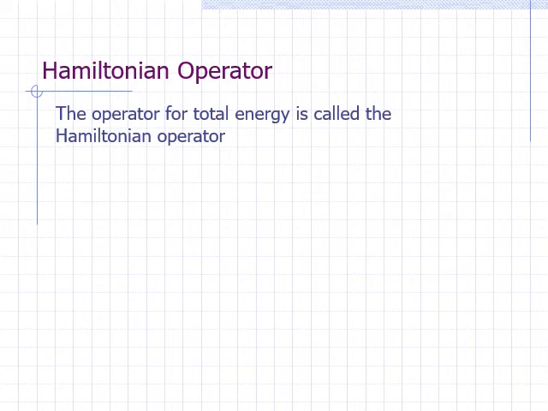The operator for total energy has a special name. It is called the Hamiltonian operator, and its symbol is H hat. Therefore, H hat is equal to T hat plus V hat. T hat is the kinetic energy operator, and V hat is the potential energy operator.